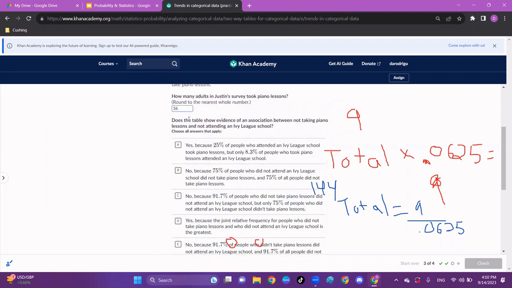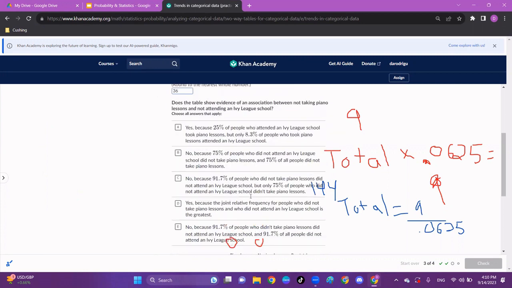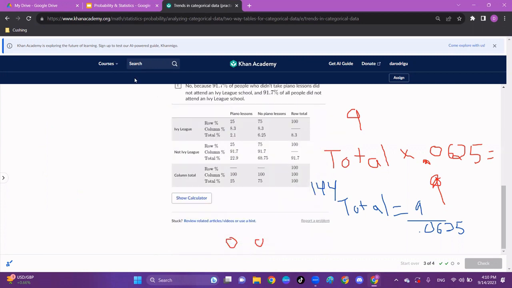And what I want to do is, it asks here, does the table show evidence of an association between not taking piano lessons and not attending an Ivy League school? It's kind of confusing to think about. Let's read the table. Is there an association between piano lessons and going to an Ivy League school? So similar to the Titanic data, we want to kind of isolate the different columns or rows. So let's think about this.